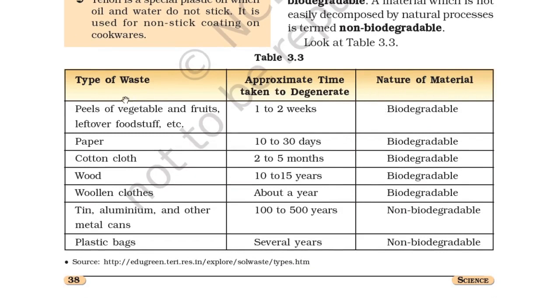So you can see peel of vegetables, fruits, leftover foodstuff, etc. They take 1 to 2 weeks to degrade. These are biodegradable. And paper also takes about 10 to 30 days. It is biodegradable. Cotton takes 2 to 5 months, biodegradable. Wool takes 10 to 15 years, that is also biodegradable. Woolen clothes take about a year, biodegradable.